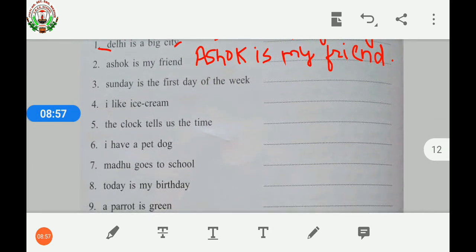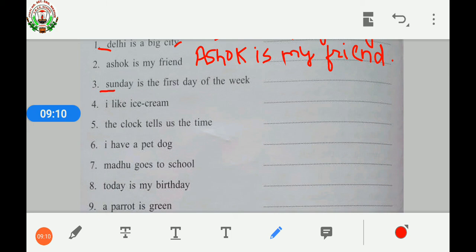Third one, Sunday is the first day of the week. Children, you have to rewrite the sentence by writing the first letter with the capital letter and putting a full stop at the end of the sentence. Fourth one, I like ice cream.